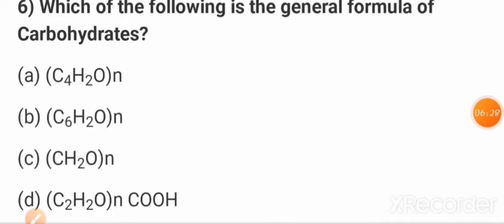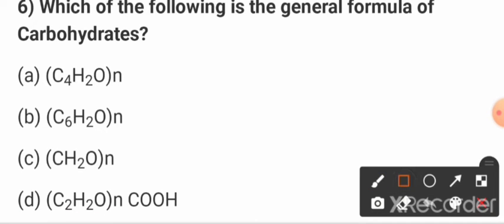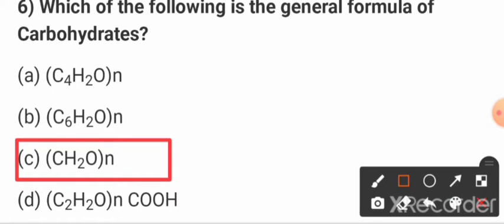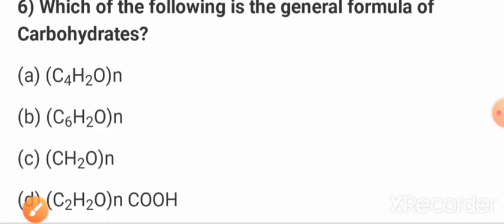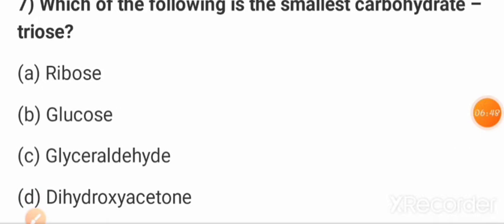Now next question: which of the following is the general formula of carbohydrates? So what is the general formula of carbohydrates, friends? We know very well, that is option C, (CH2O)n, the general formula of carbohydrates. Okay, next question, friends: which of the following is the smallest carbohydrate, triose?